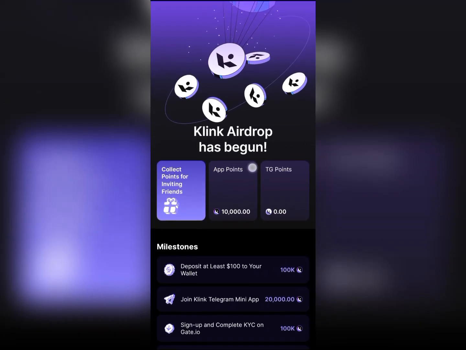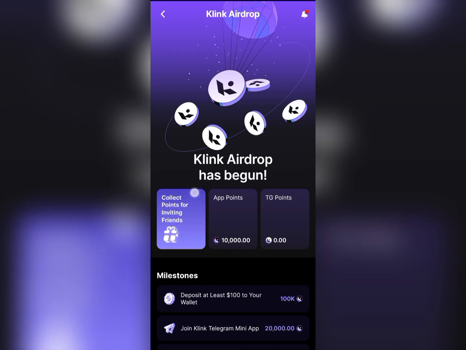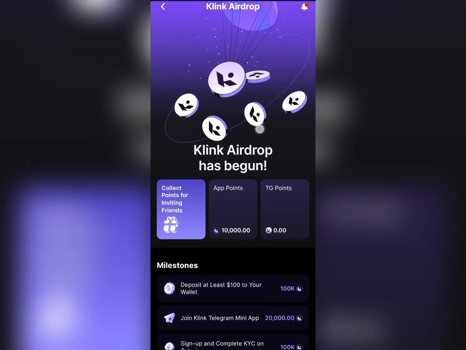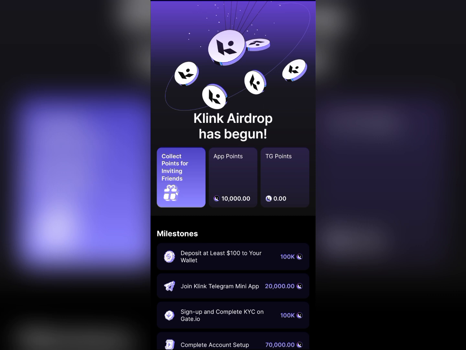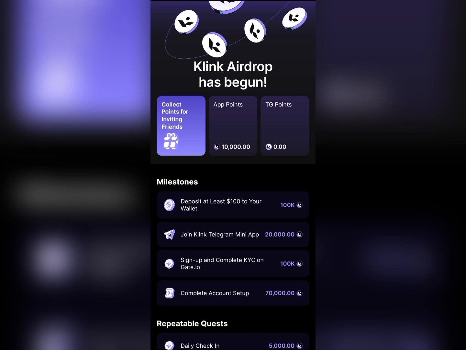it brings you to this page: KLINK airdrop has begun. So collect points for inviting friends. This is where you invite friends. My link will be in the description for you to click, and you can also share yours. This is the app points, and this is the Telegram points. But for Telegram points, we have to connect the app to Telegram first to be able to earn them. So it's showing us how to connect it to Telegram.